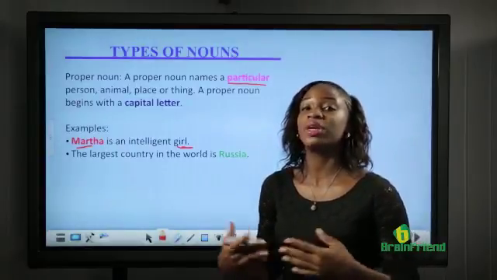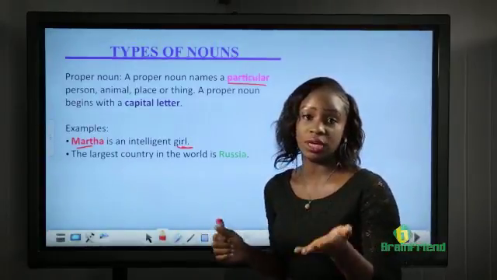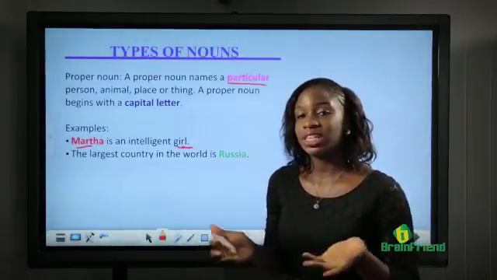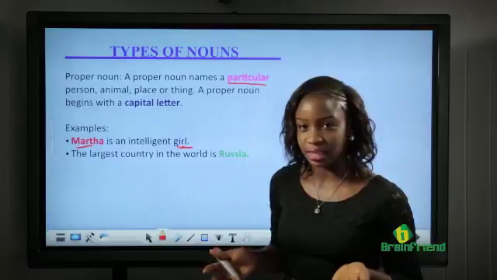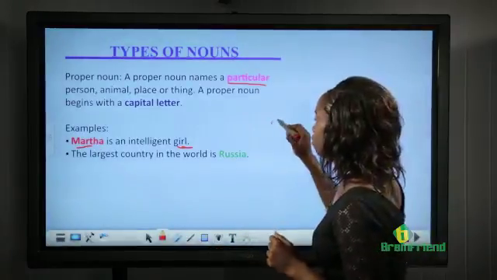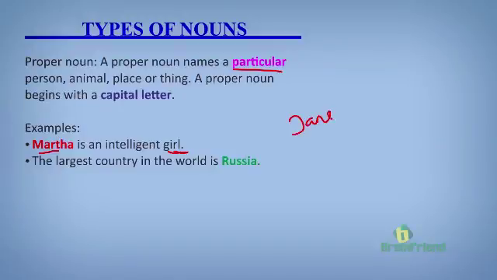So we have so many girls. I'm a girl, you could be a girl, or you have friends that are girls. But these friends, they have their different names, right? I'm a girl and my name is Jane. Jane is a unique name for me. So Jane is a proper noun. Martha is a unique name for a particular girl. So Martha is a proper noun.